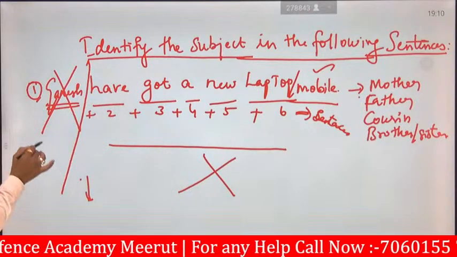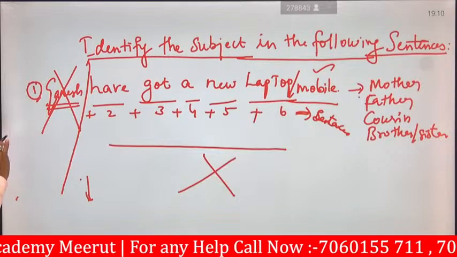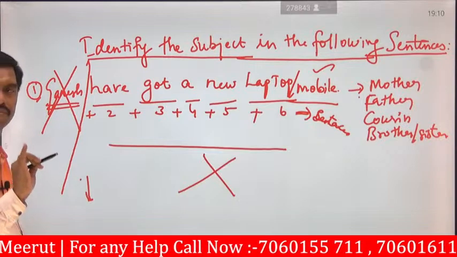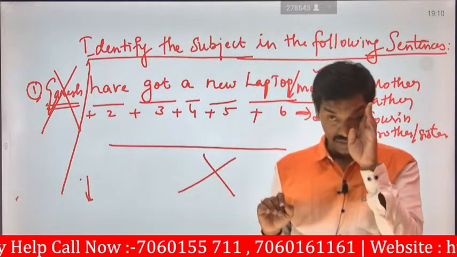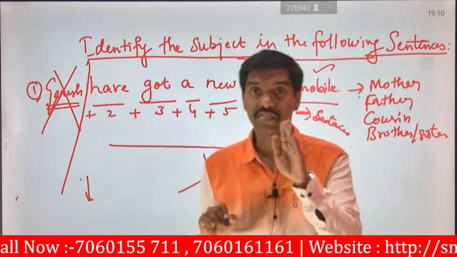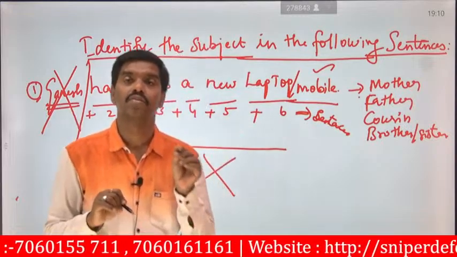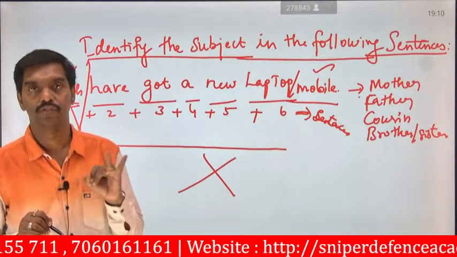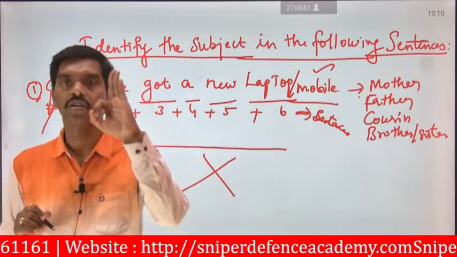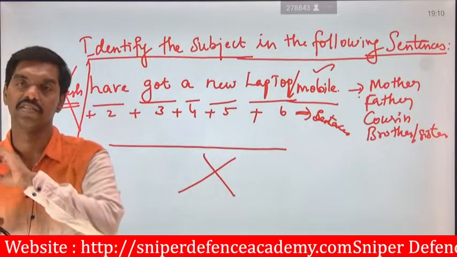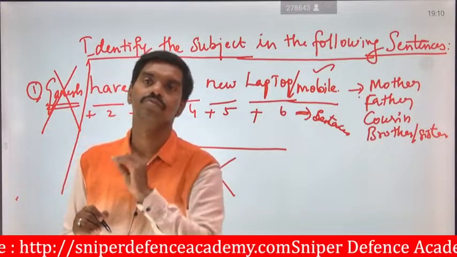So first you should identify whether the given question is in terms of a sentence. Number 1. Number 2, you should identify where the subject is, whether the subject is available or not. Number 3, you have to identify what the predicate is in the sentence which is given to you.